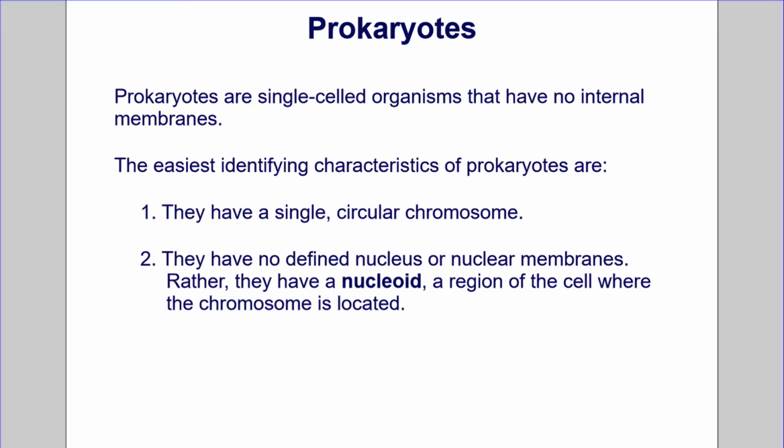Classification of prokaryotes. Prokaryotes are single-celled organisms that have no internal membranes. The easiest identifying characteristics of prokaryotes are: 1. They have a single, circular chromosome. 2. They have no defined nucleus or nuclear membranes. Rather, they have a nucleoid, a region of the cell where the chromosome is located.